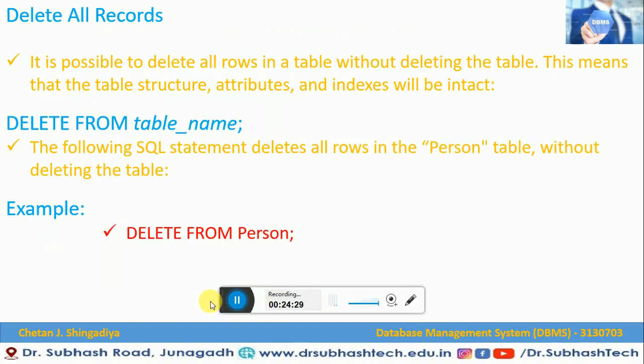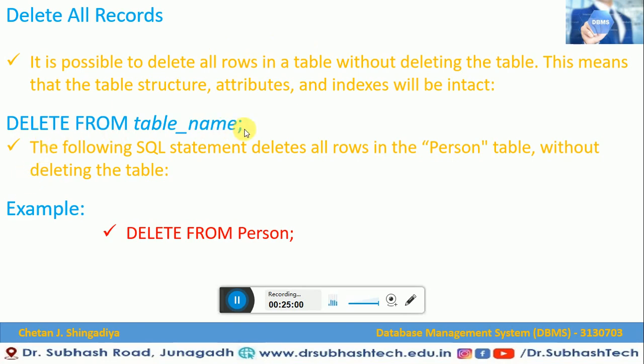Now let me show you another important thing regarding the delete statement: delete all records. It is possible to delete all rows in a table without deleting the table. This means the table structure, attributes and indexes will be intact. So you can delete all records without deleting the table. This is what the delete statement does.